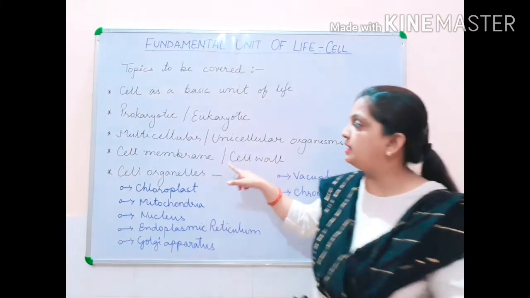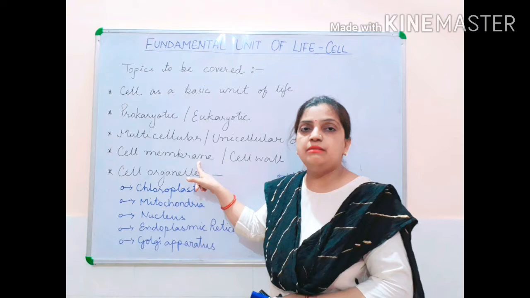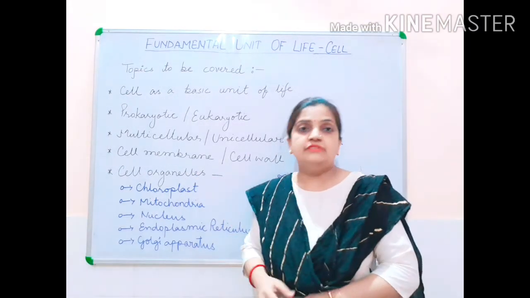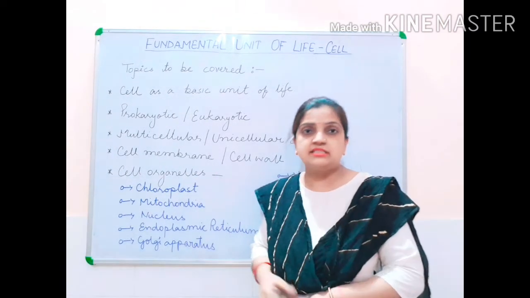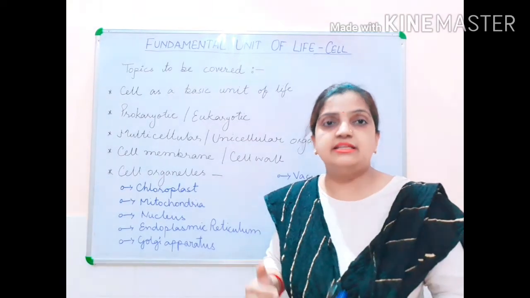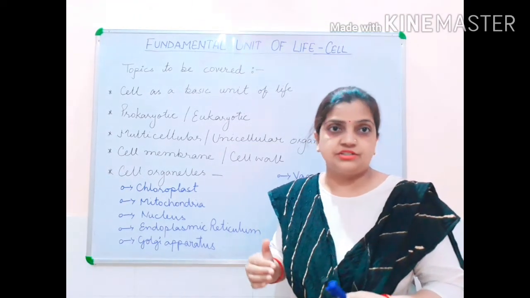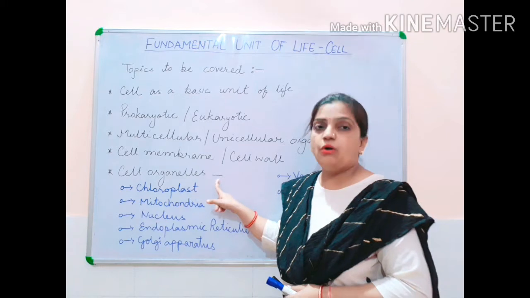Then we will be studying about cell wall and cell membrane. And then we will be moving inside the cell to the organelles which form the cell structure, that is your cell organelles.